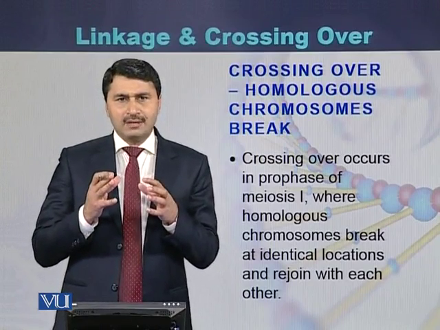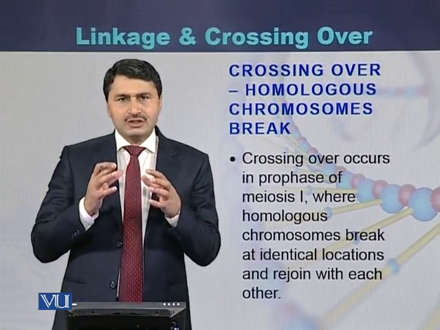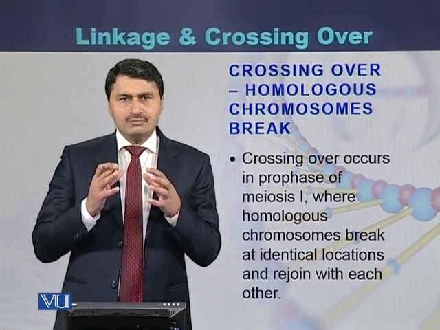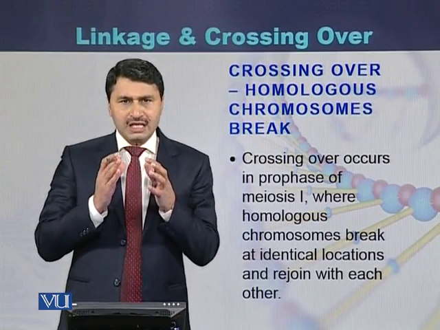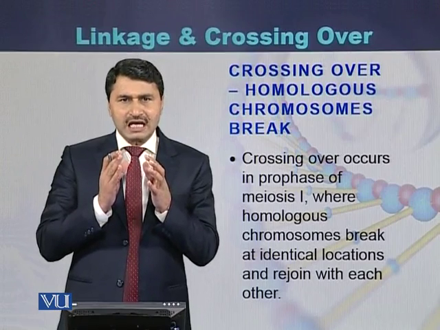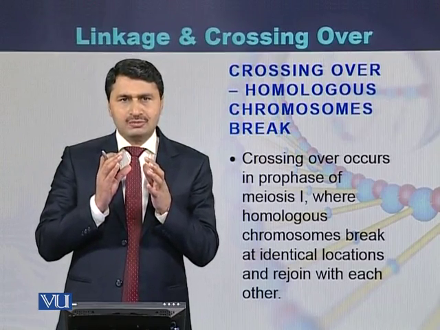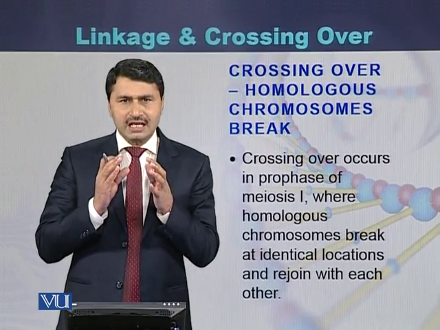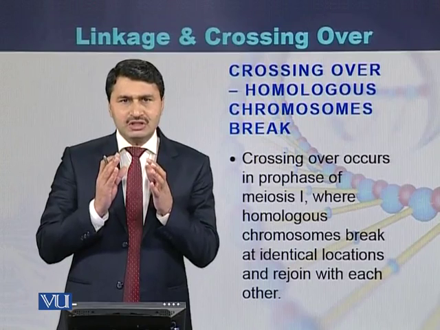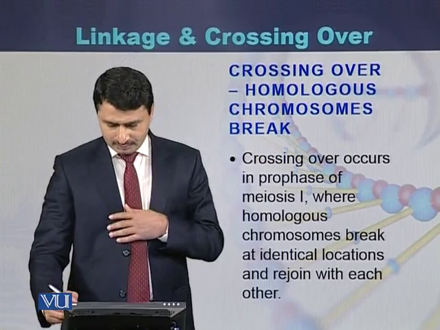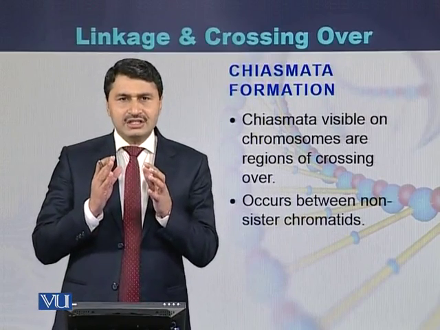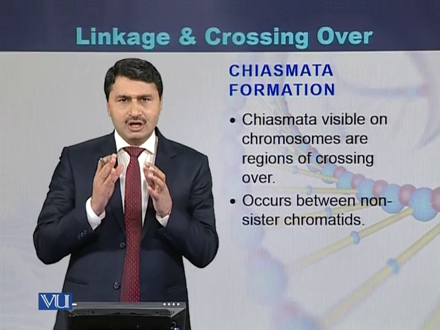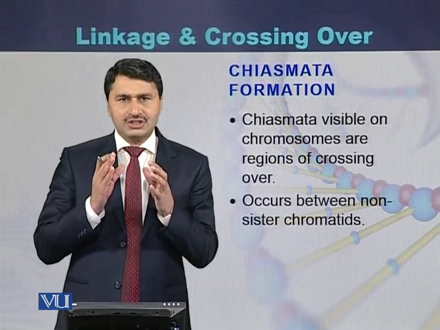Crossing over is a phenomenon that takes place during meiosis 1. During meiosis, homologous chromosomes align with each other. During this alignment, the homologous chromosomes exchange the fragments of the chromatids with each other. This exchange of fragments is between the non-sister chromatids of the homologous pair. This exchange of parts, in the form of genes, is called chiasmata.